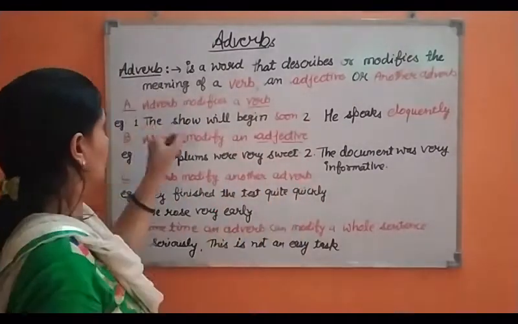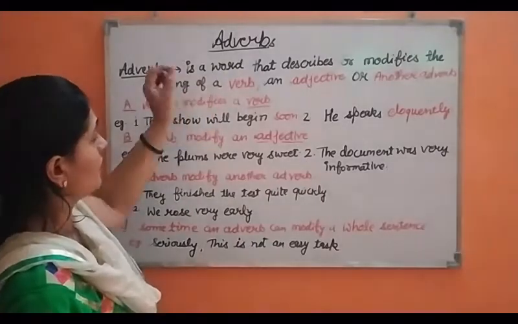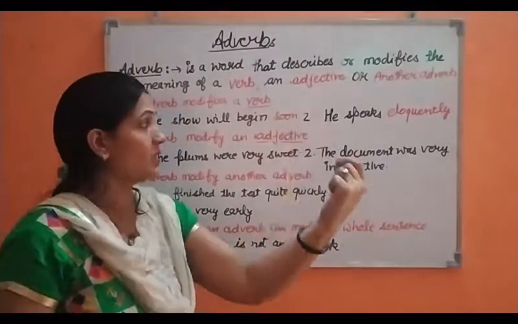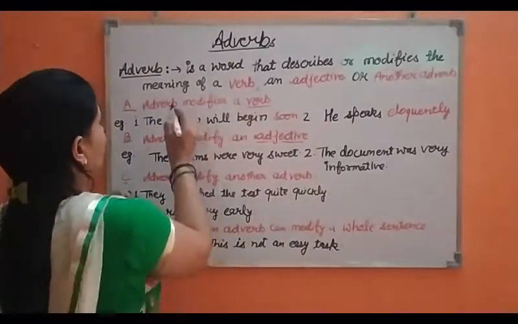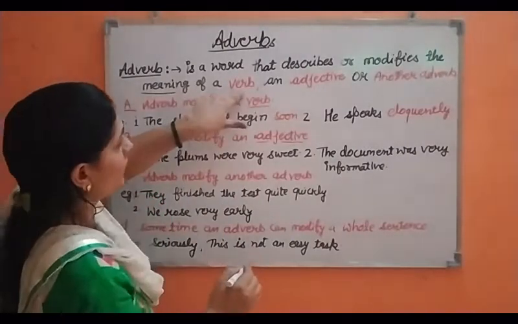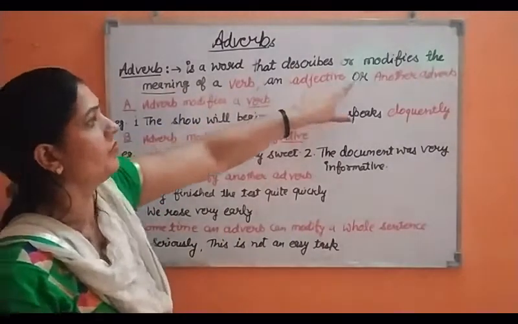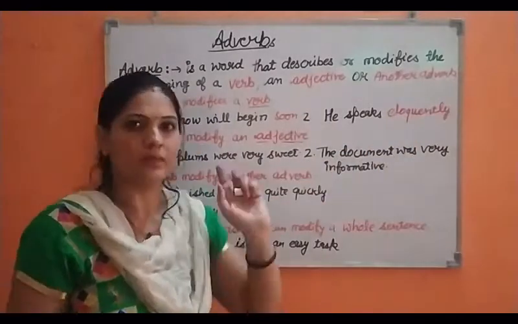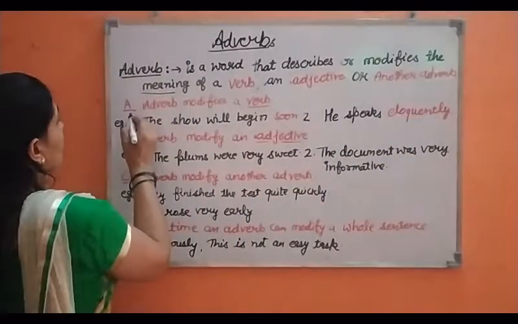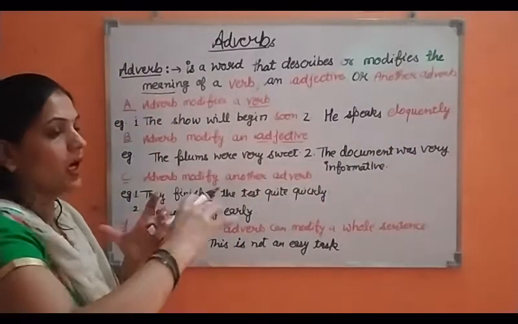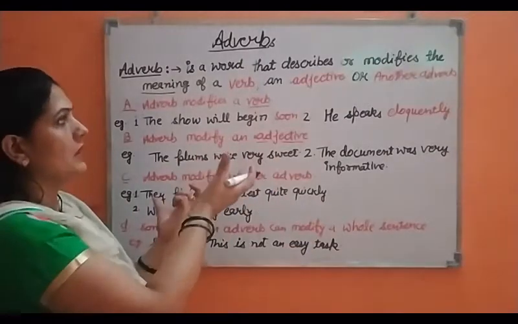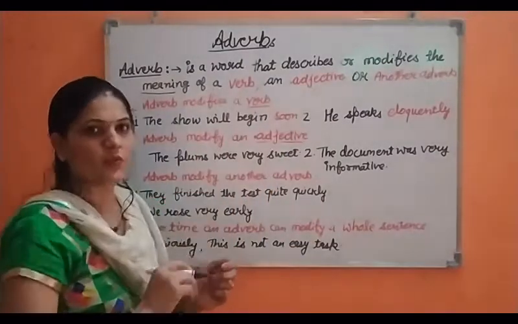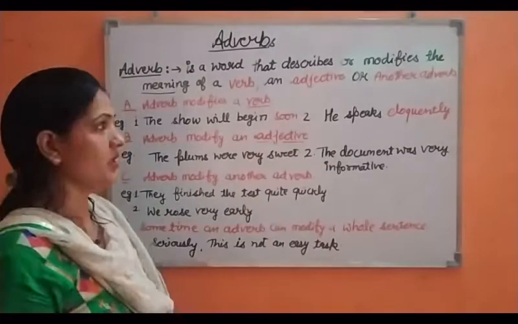Just concentrate that the adverb is a word that describes or modifies the meaning of a verb, an adjective or another adverb. Clear? Let me discuss how we can modify the meaning of all these parts of speech, like verb, adjective and another adverb.